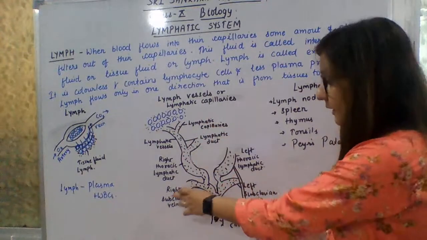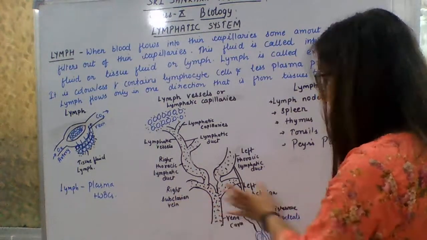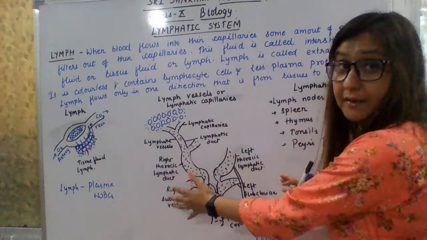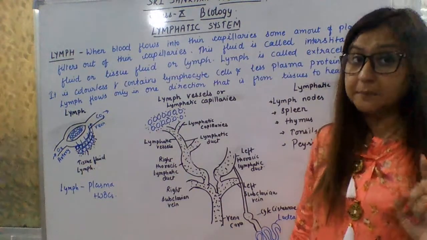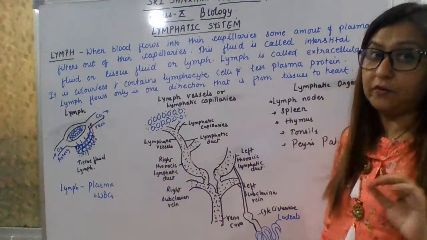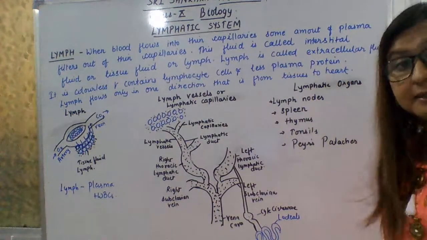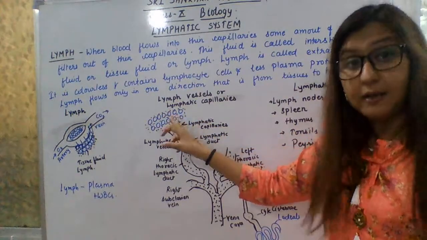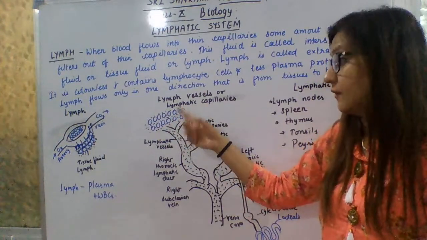Now it comes to the right subclavian vein, and it combines and joins to the right subclavian vein and to the left subclavian vein. And now this right and left subclavian vein combine to form the vena cava that I explained to you at the time of the heart. The vena cava is the largest vein of your body. So through lymphatic channels and lymphatic capillaries, it now drains to the vena cava. Okay, clear?